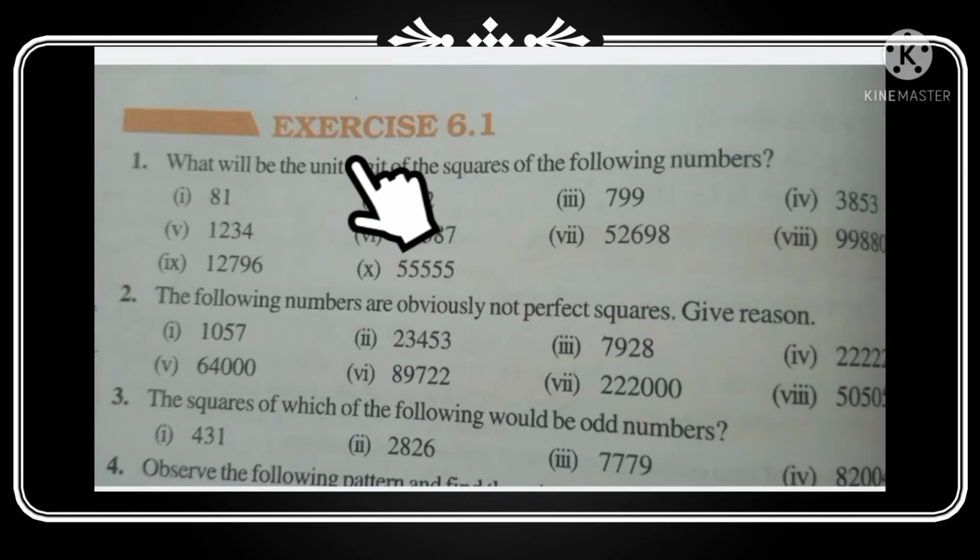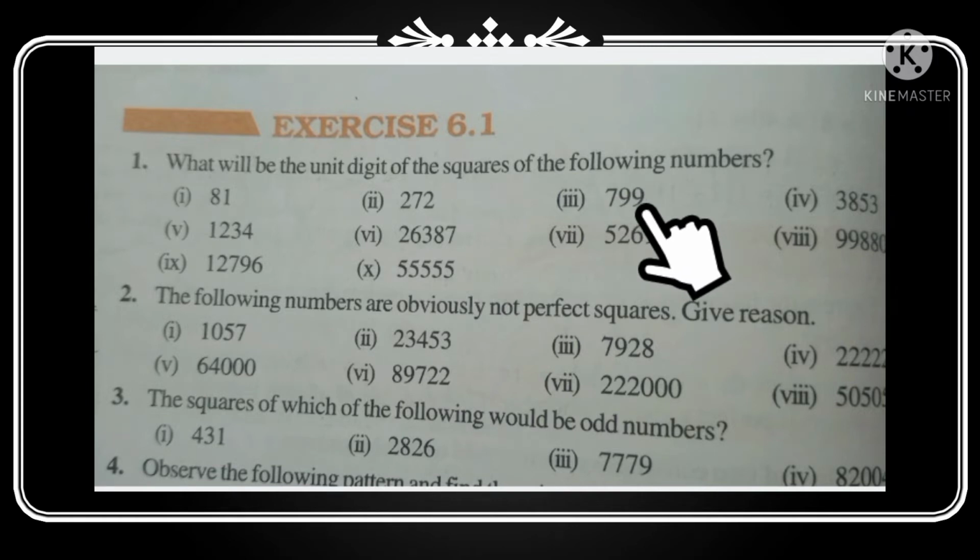So question number 1 from exercise 6.1. What will be the unit digits of the squares of the following numbers? Here 81 ending with 1, so the unit digit is 1. Here 272 ending with 2, so the square ending with 4.